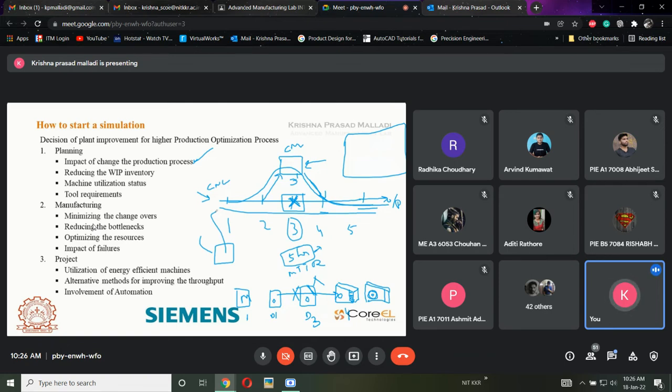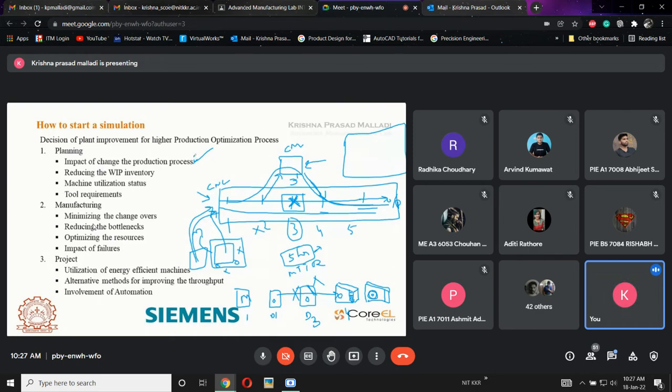Now what will happen? Will the production be halted? Will the production be stopped? No, it won't be stopped. There will be some alternative means. They will use some manual loading, or something else to overcome this, and they will try to give the material to this station. Maybe it is slower, but instead of stopping the process, they will use this alternative method. This is called the impact of change in process.